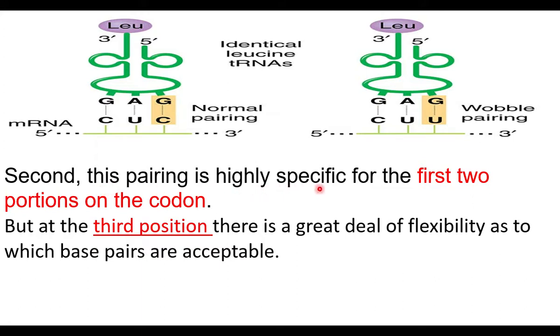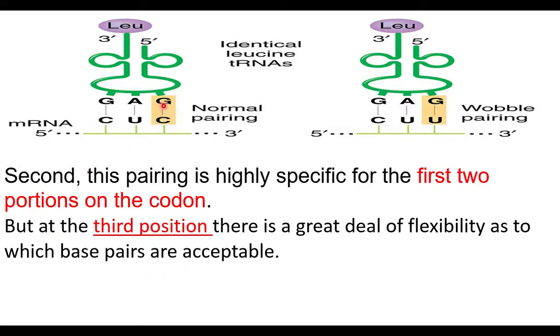Pairing is highly specific for the first two positions on the codon. The base pair rule is strictly followed in the pairing of first two positions. But at the third position, there is a great deal of flexibility as to which base pairs are acceptable.